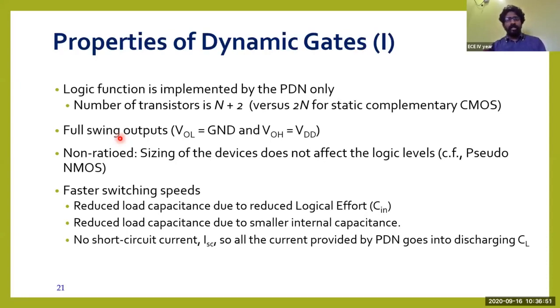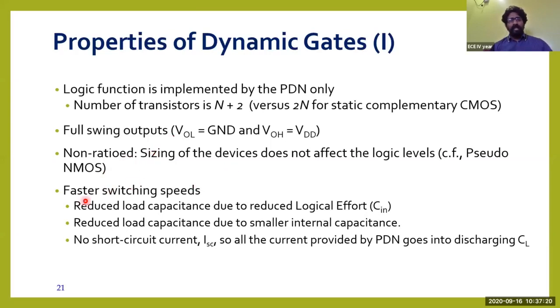And next one, non-ratioed. Non-ratioed means the sizing of the device does not affect the logic levels here. Ratioed is nothing but the W/L ratio, the width and length of the transistor. Here, even if the width and length are not as per the technology, it will not much affect the operation of that particular circuit. That's a major advantage of this dynamic CMOS logic.